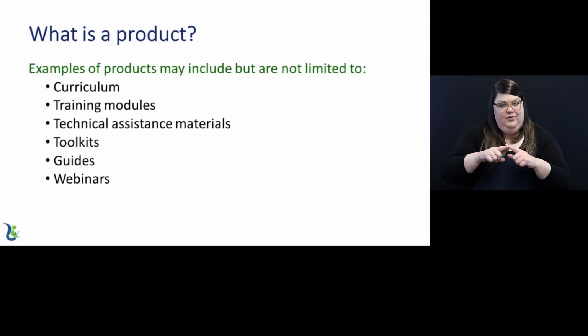What is a product? The Guide for Product Submission and Websites and this tutorial references grantee products. Examples of products may include, but are not limited to, curriculum, training modules, technical assistance materials, toolkits, guides, and webinars.